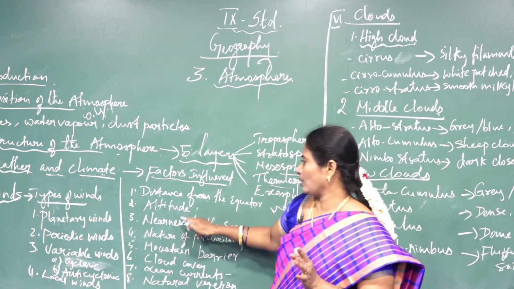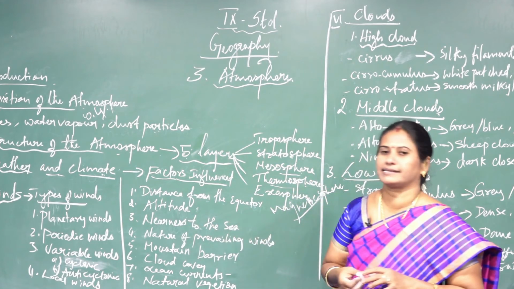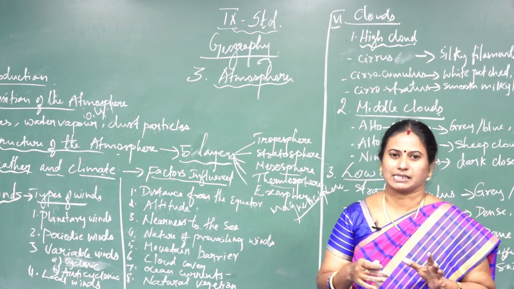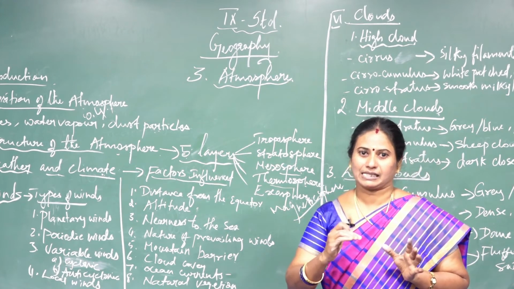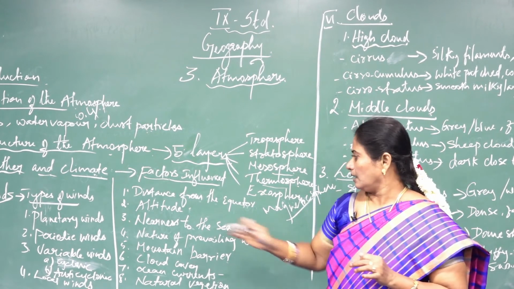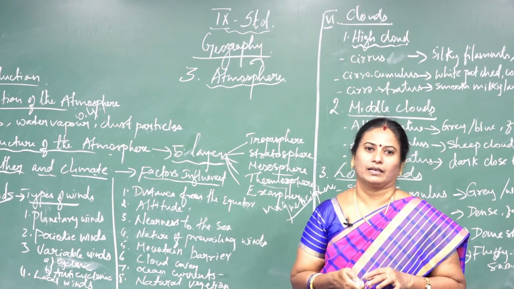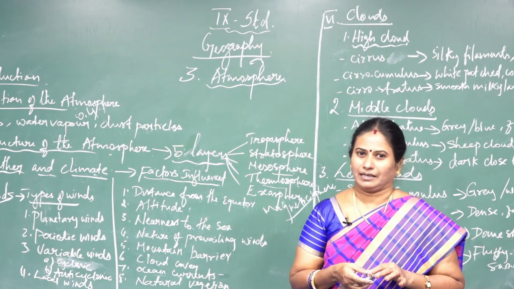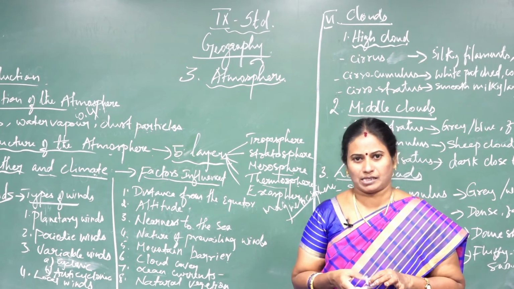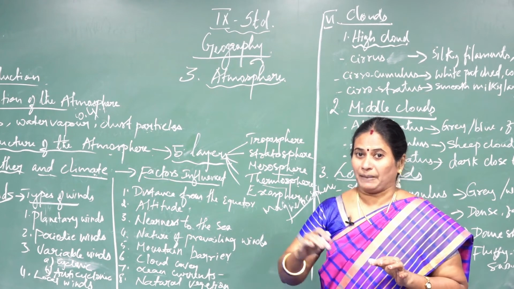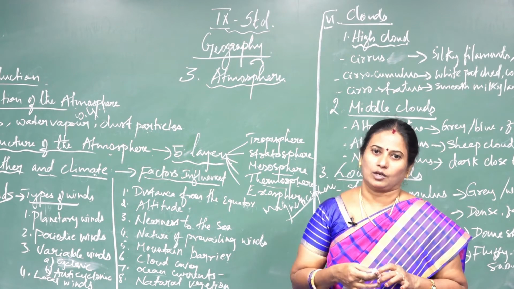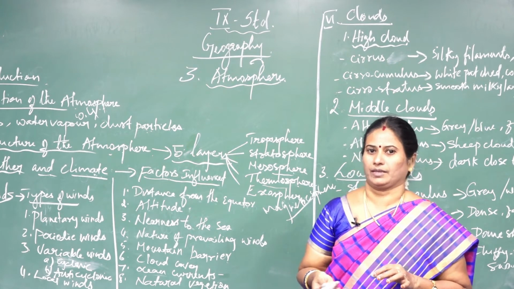Next, I am going to explain about nearness to the sea. Nearness to the sea means the places show the climate according to their nearness to the sea. Thus, places near the sea experience an equable type of climate. Then, the places far away from the sea experience a continental type of climate.